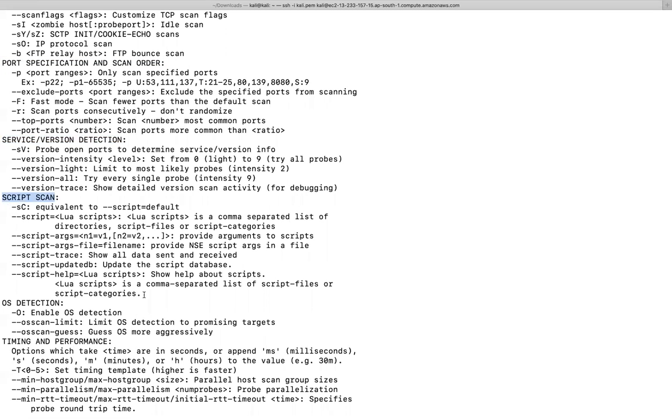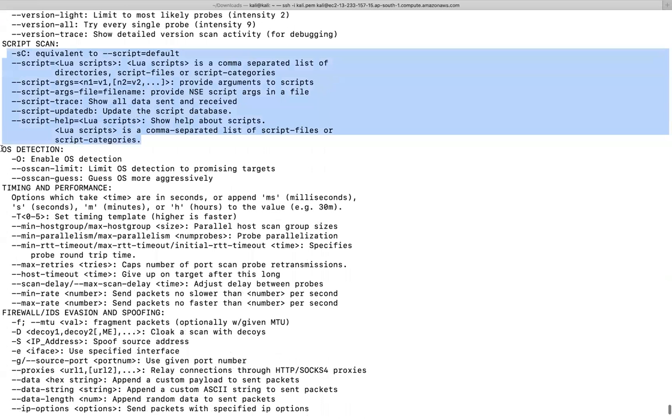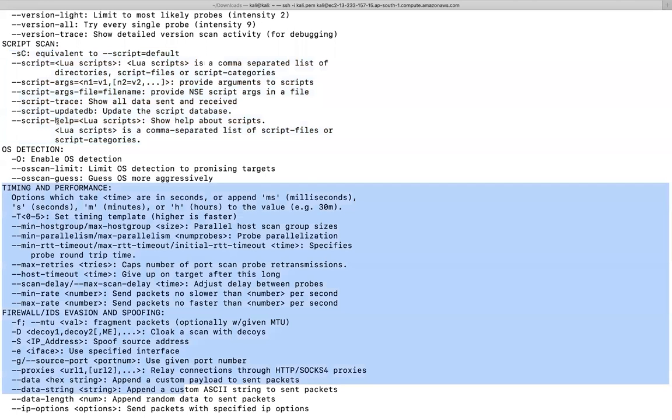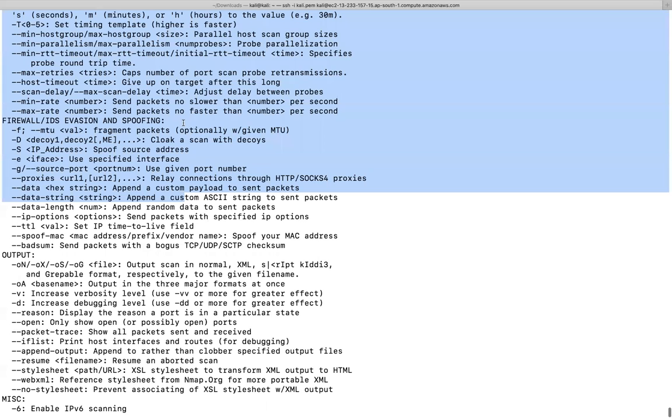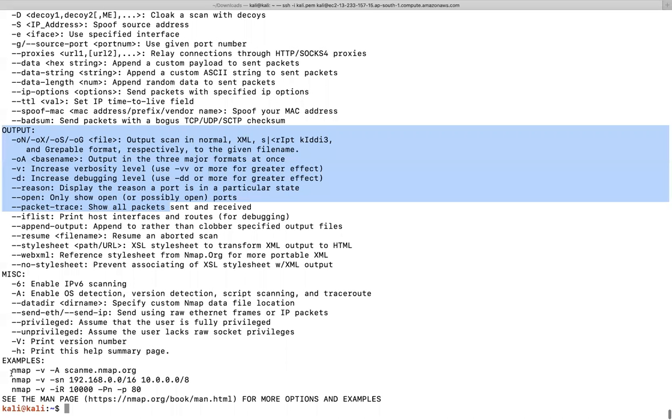These are the flags and arguments. Also OS detection, timing and performance, firewall and IDS evasion and spoofing, output, and misc. You can use all of this for any kind of stuff.